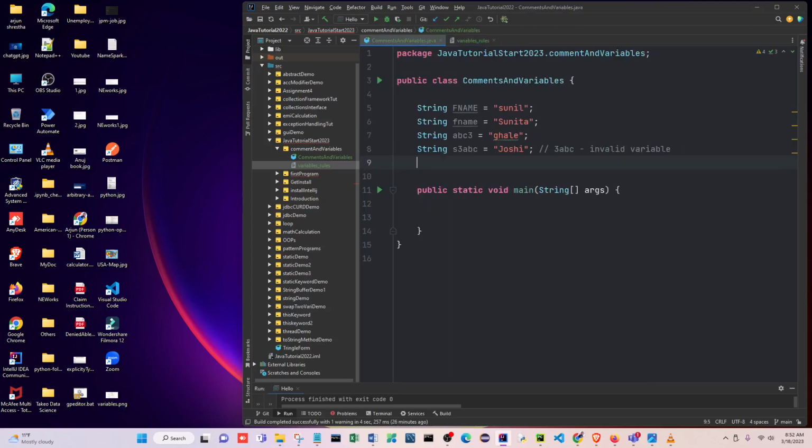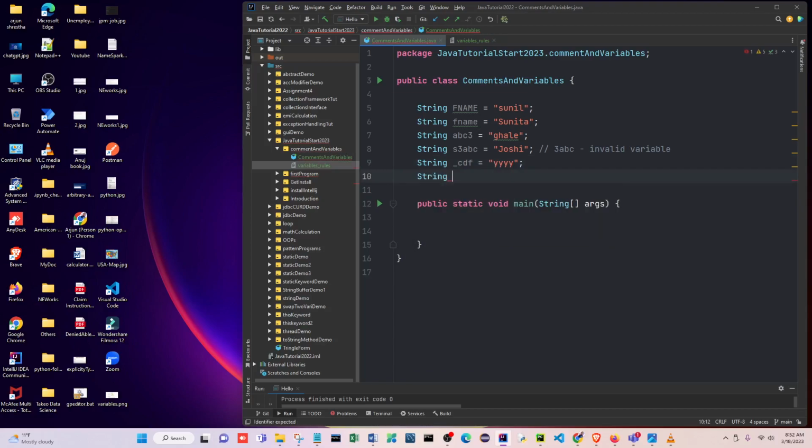Let's see that underscore and dollar. String underscore. Okay, and I wrote CFD, something like that, any. Okay, but we have to write something meaningful. Later, I just want to show you that right now. Suppose here I put y, anything. See, this one works, right? And the other one is a string with dollar sign and CDDD, something like that. Okay, this one also works. This is our first one, right?